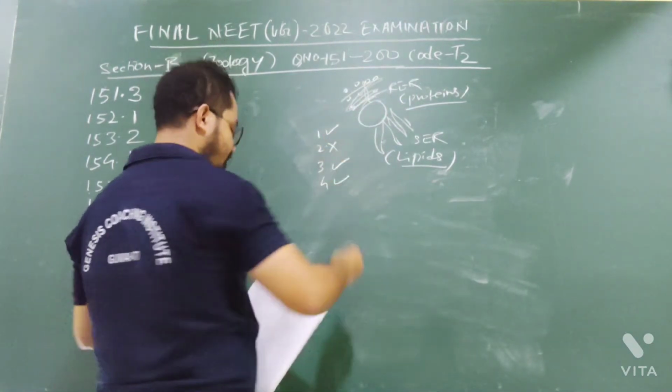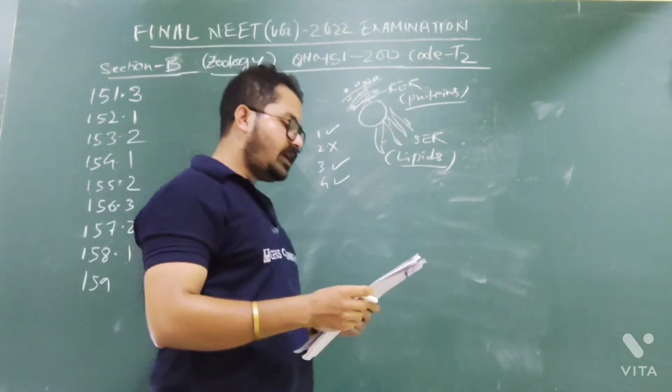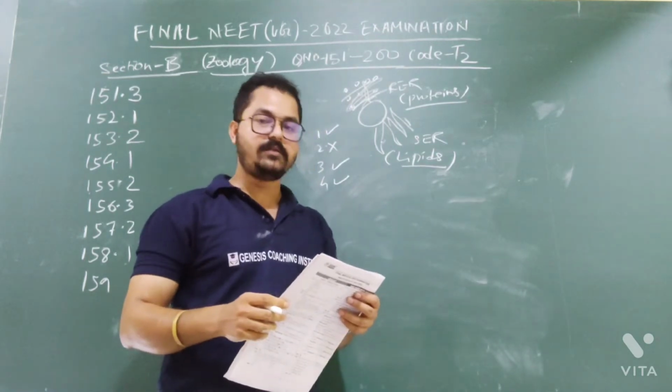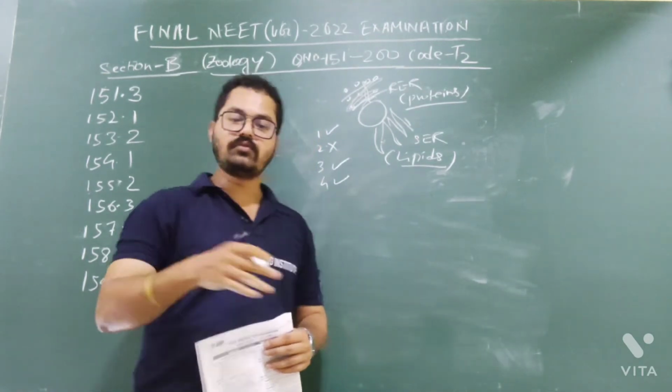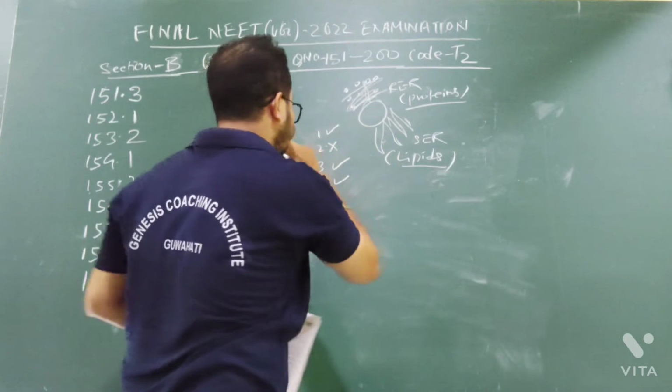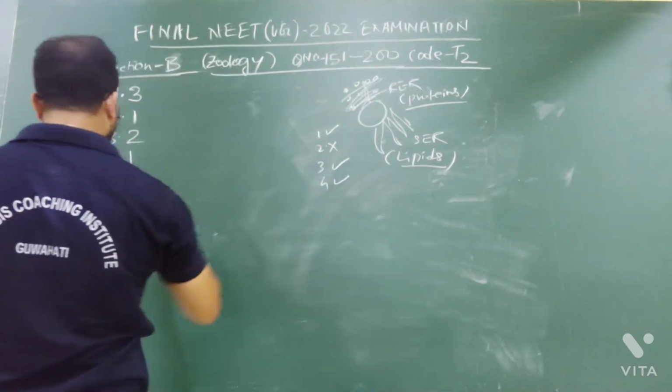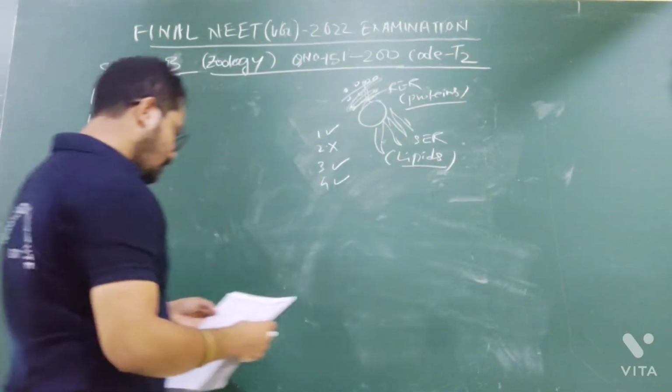So the wrong one is option number 2, that in prokaryotes only rough endoplasmic reticulum is present. No, prokaryotes do not contain rough or smooth endoplasmic reticulum. The incorrect statement is option number 2. That was question 159. Now 160.